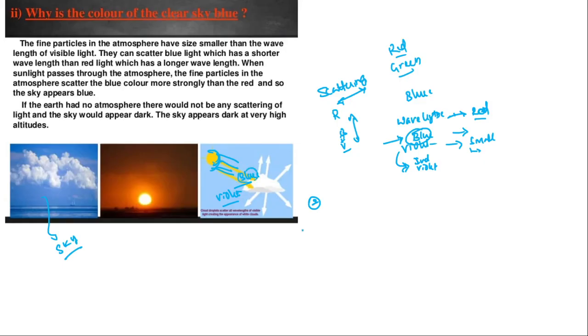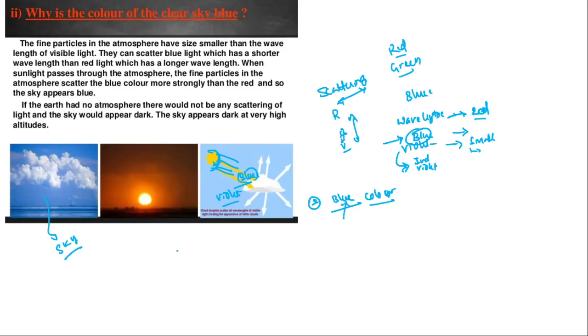And the second reason is that our eye can sense blue color more than violet color. So it will sense more blue color as compared to violet color. Due to this, what will happen? We will feel that the color of the sky is blue instead of another color.